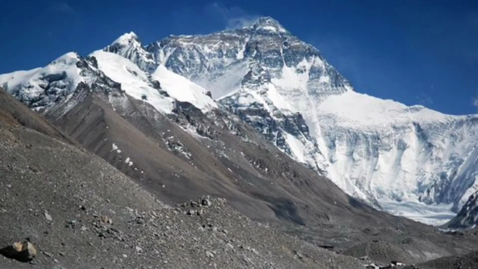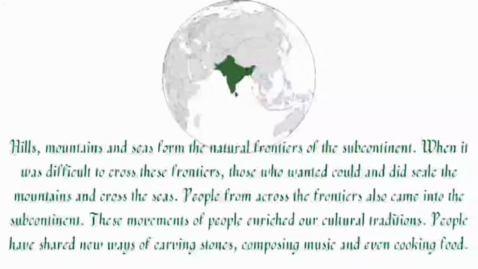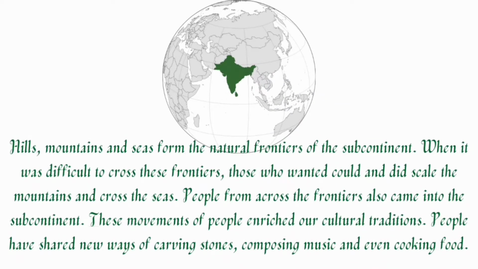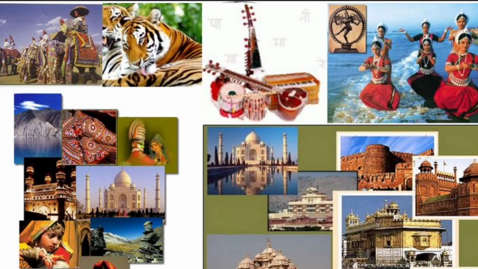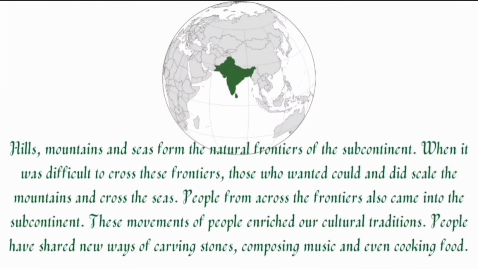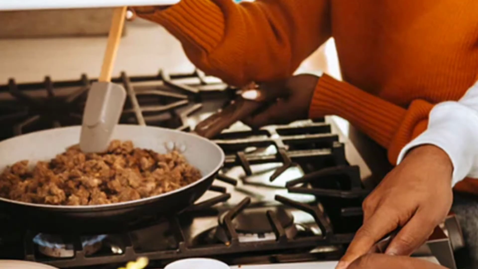Hills, mountains and seas form the natural frontiers of the subcontinent. Though it was difficult to cross these frontiers, those who wandered could and did scale the mountains and cross the seas. People from across the frontiers also came into the subcontinent. These movements of people enriched our cultural traditions. That is, by the movement of these people, our culture has got many innovations. People have shared new ways of carving stones, composing music, and even cooking food.